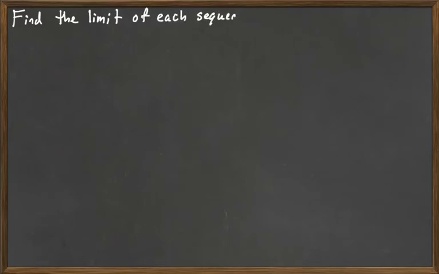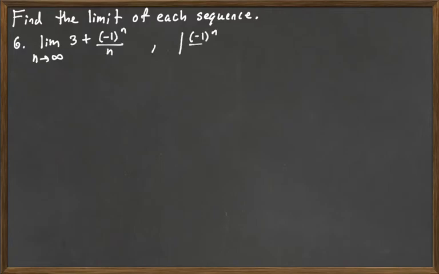So we're going to find the limit of each sequence. We're going to look at finding the limit as n goes to infinity of 3 plus negative 1 over n. Now if we wanted to, we could look at negative 1 to the n over n in absolute value.